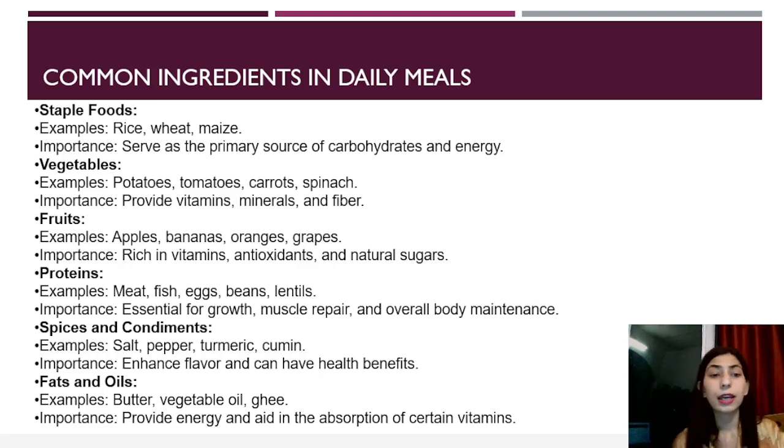Then we have fruits, apples, bananas, oranges, and grapes, rich in vitamins, antioxidants, and natural sugars. Proteins, meat, fish, eggs, beans, lentils. Importance: essential for growth, muscle repair, and overall body maintenance. Then we have spices and condiments like salt, pepper, turmeric, cumin. Importance is enhanced flavor, and they can have health benefits. Then we have fats and oils at last, and the examples are butter, vegetable oil, ghee. They provide energy and aid in the absorption of certain vitamins.